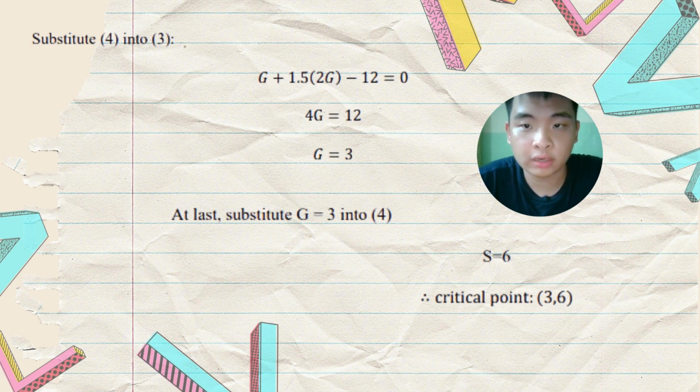So in short, we can conclude that the utility maximization for the student to spend on playing video games and sport are 3 hours and 6 hours respectively, and this shows that these two time commitments do indeed exhaust the 12 hours available, since we can prove it by substituting the s and g into the time constraint, which is 3 plus 1.5 times 6 is equal to 12.